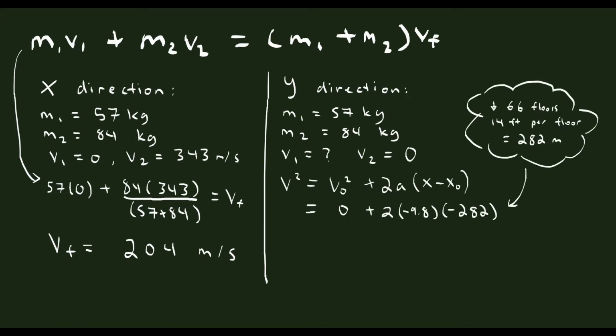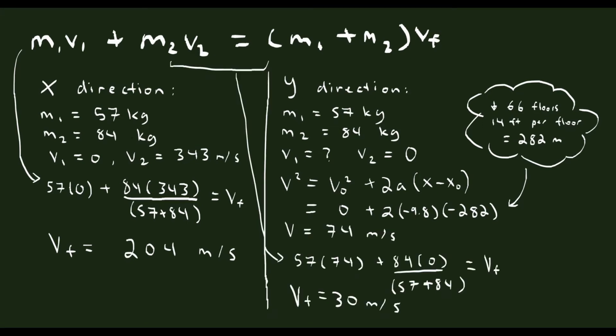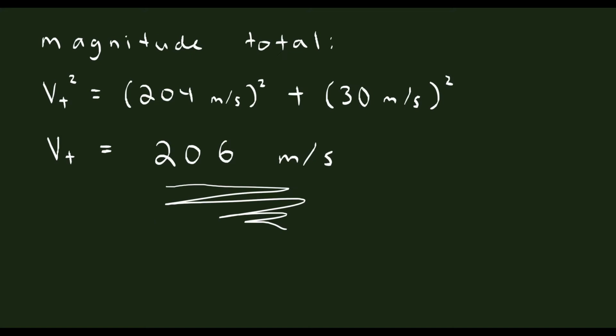We know that Trinity fell 66 floors and that each floor is 14 feet, so that's 282 meters. And solving, v equals 74 meters per second. We plug that back into the inelastic equation, and we get 30 meters per second for Vf, which means that the total magnitude is 204 meters per second.